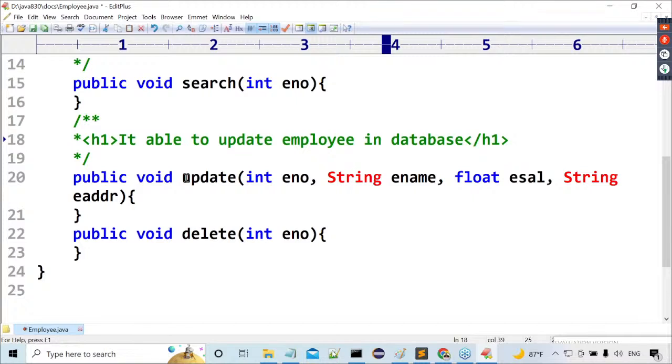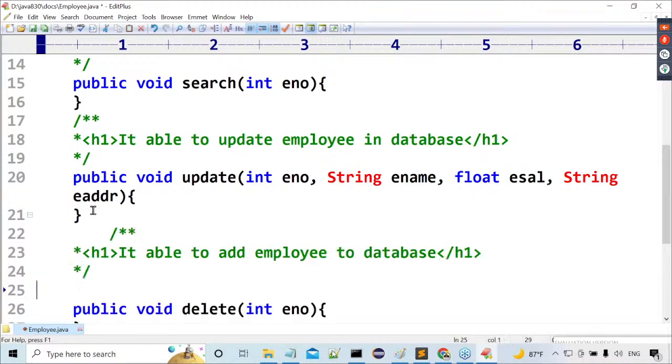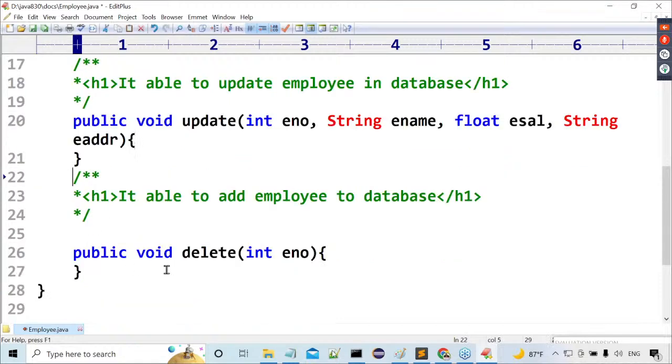Okay. Then what next one here? Then after that, now tell me, last one is what? No, delete operation. Okay. It is able to delete an employee from the database. Just some information, sir. So here my intention is what?